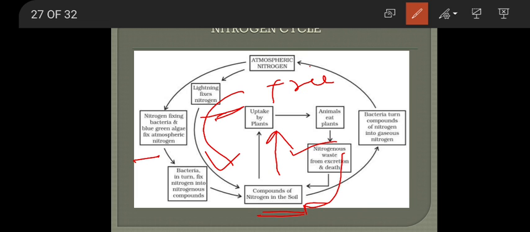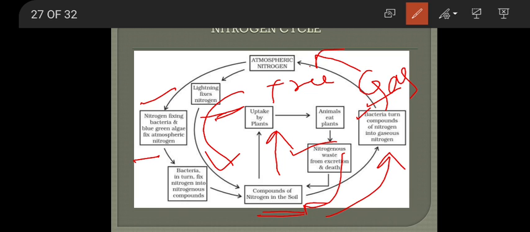Once it reaches the soil, there is another kind of bacteria. This solid nitrogen gets converted again into gaseous nitrogen by another kind of bacteria. One kind of bacteria I told you about is nitrogen fixing bacteria: conversion of atmospheric nitrogen, which is in gaseous form, becomes solid. In the second case, solid nitrogen in the form of nitrates or nitrites gets converted into gaseous nitrogen by the action of another kind of bacteria. In that way, this gaseous nitrogen reaches the atmosphere. This is the explanation of the nitrogen cycle.